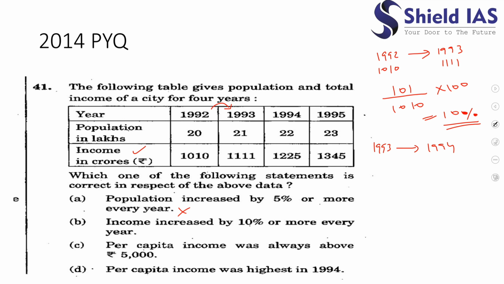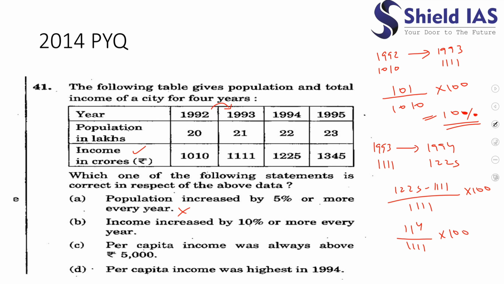Now let us move from 1993 to 1994. What is the percentage change? It is 1111, and here it is 1225. So the difference is 1225 minus 1111, and we divide by 1111, into 100. That is 114 upon 1111 into 100.